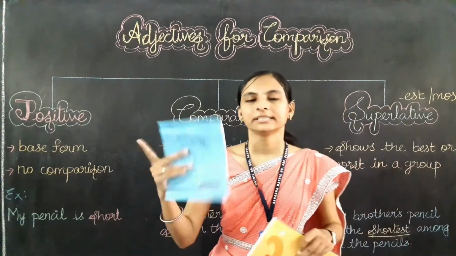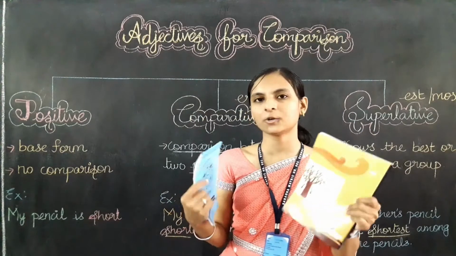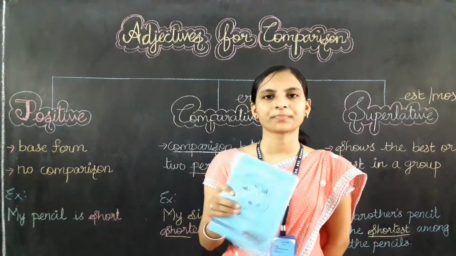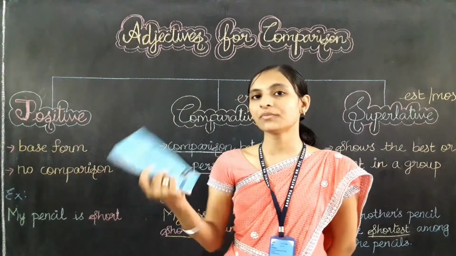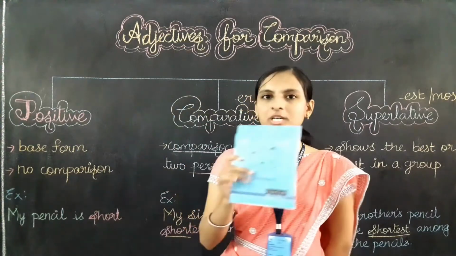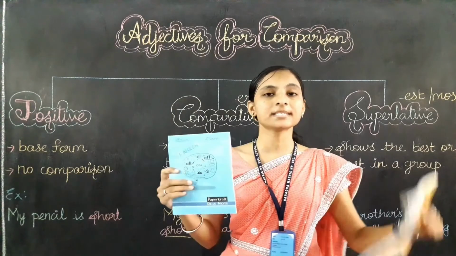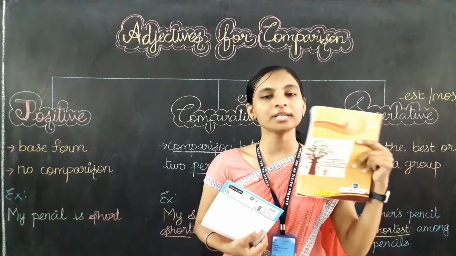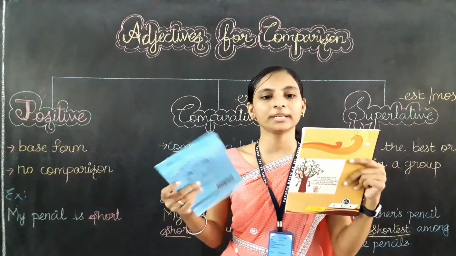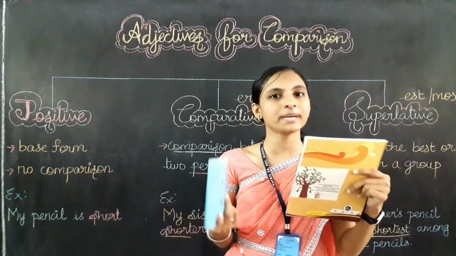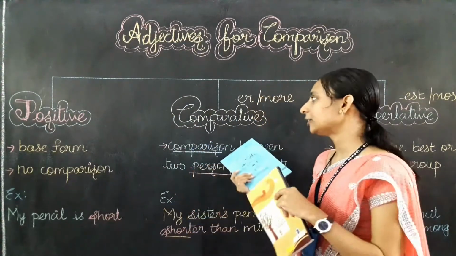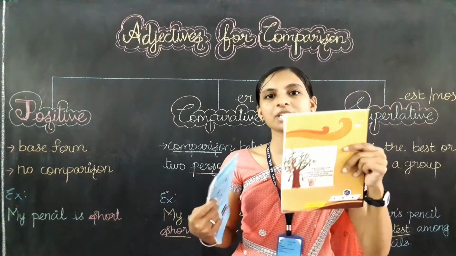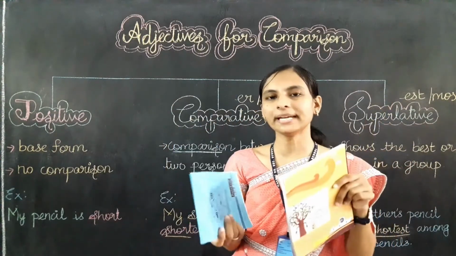Now imagine that this is my note and this is my sister's note. And now again I am asking you the same thing. My note is large. It stands for which kind of degree? Yes, positive degree. My sister's note is larger than mine. Now here which kind of degree has been used? Yes, comparative degree has been used. My sister's note is larger than mine is the comparative degree.